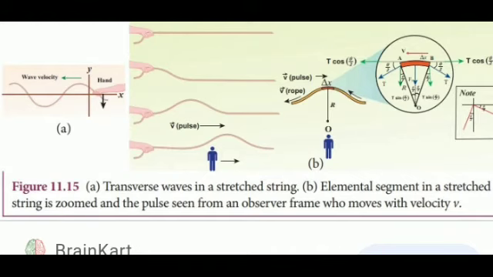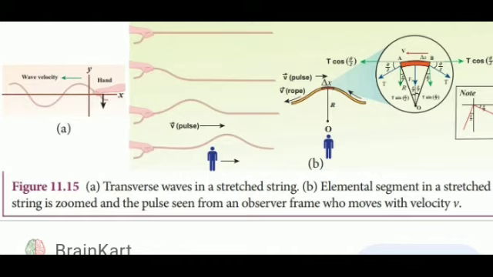The next topic, velocity of transverse waves in a stretched string. Let us compute the velocity of transverse traveling waves on a string. When a jerk is given at one end of the rope, the wave pulse moves towards the right end with a velocity v.